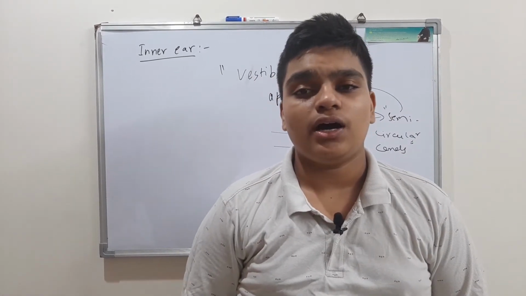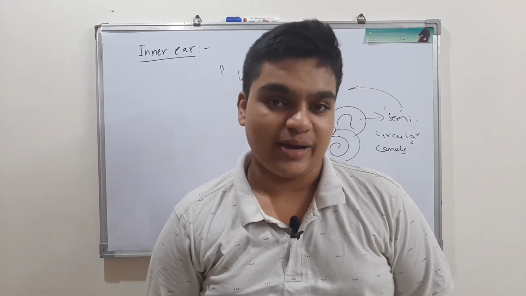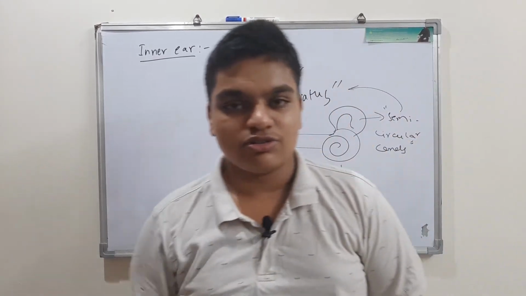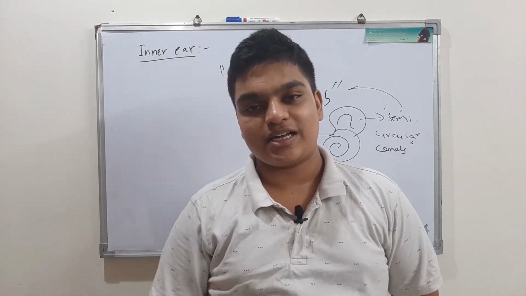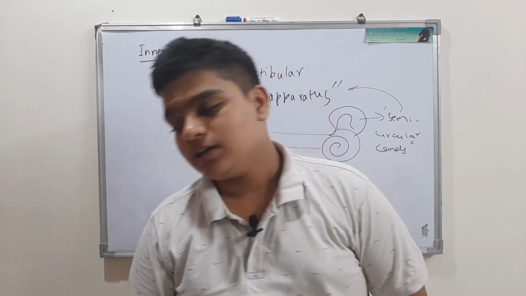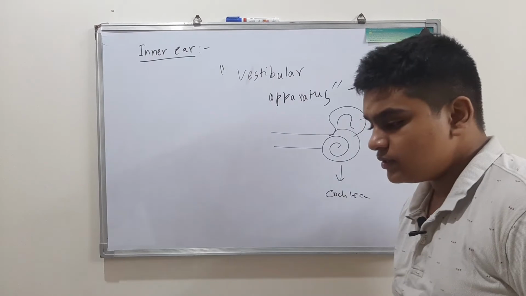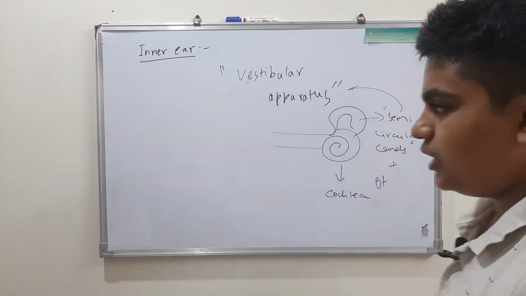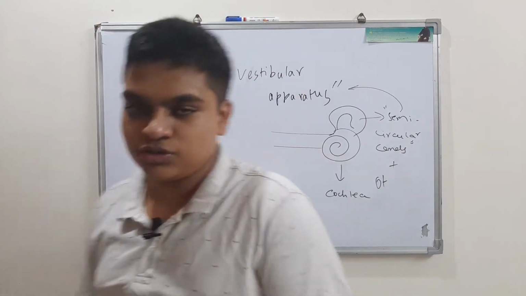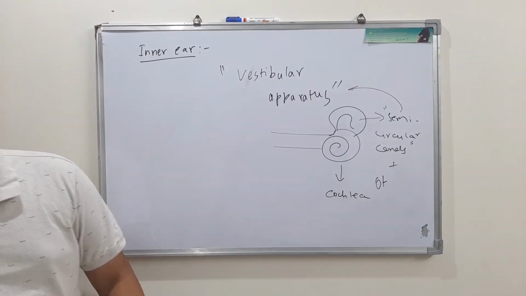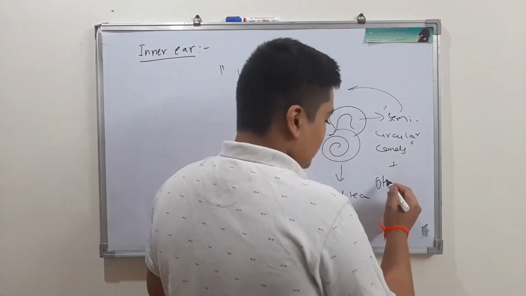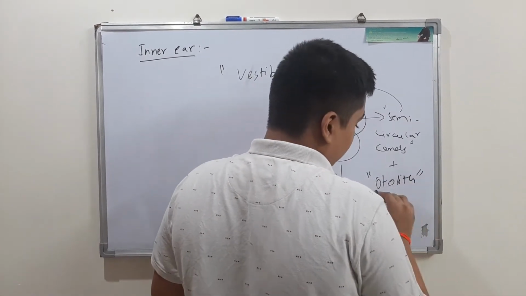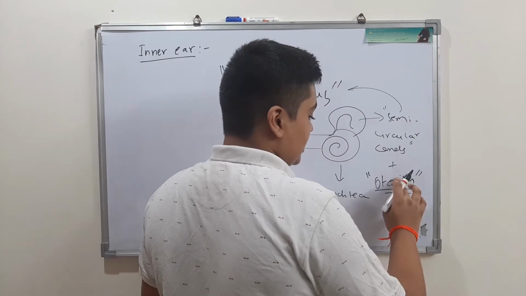Now what is included in the vestibular apparatus? We know the semicircular canals. Along with them, there is another part called the otolith. This pronunciation is also controversial, so I am just writing the name and telling you my pronunciation: otolith.